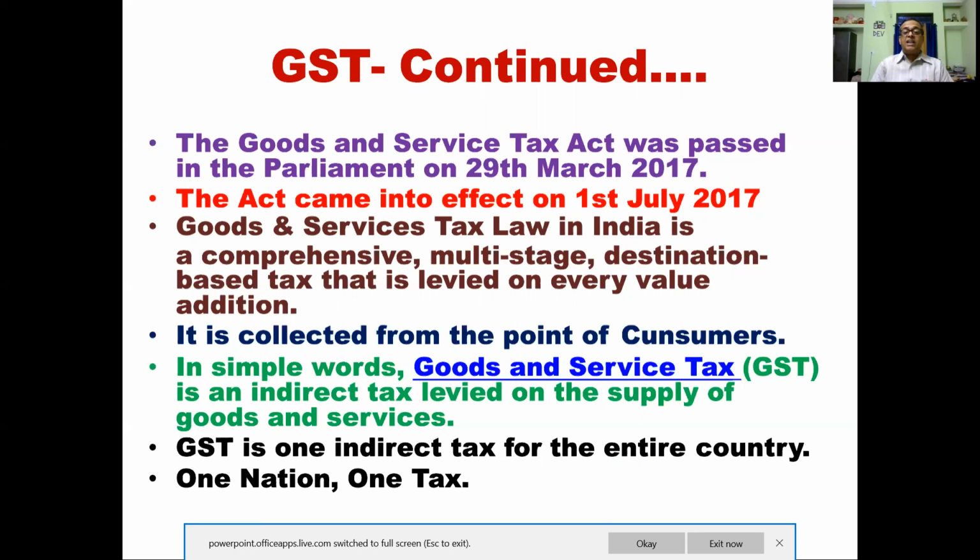It is collected from the point of consumers. In simple words, goods and service tax, GST, is an indirect tax levy on the supply of goods and services. तो ये वस्तु और सेवाओं दोनों की पूर्ति पर लगाया जाता है. GST is one indirect tax for the entire country, one nation, one tax.